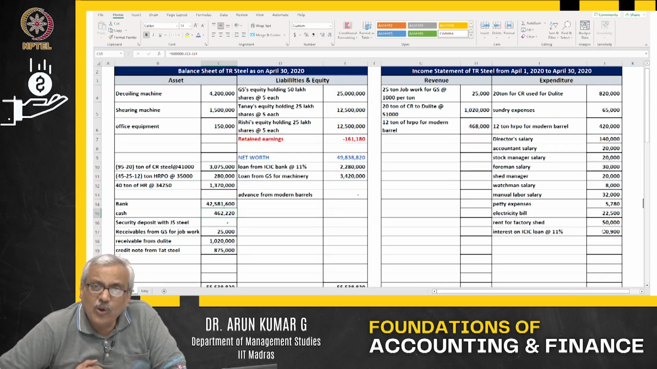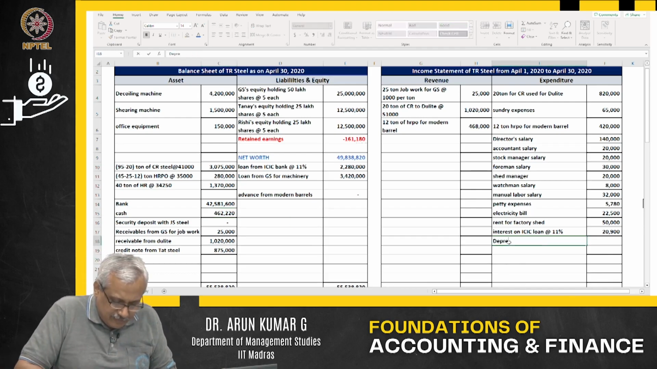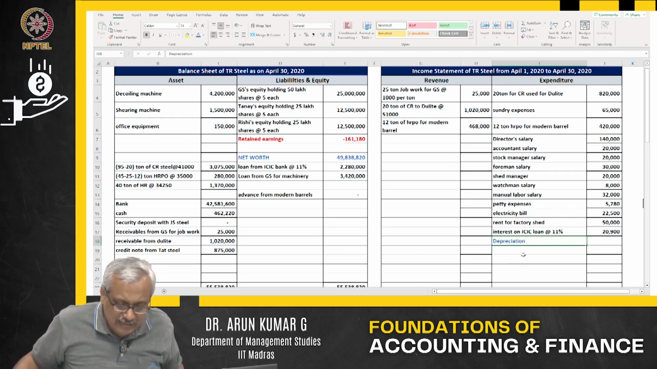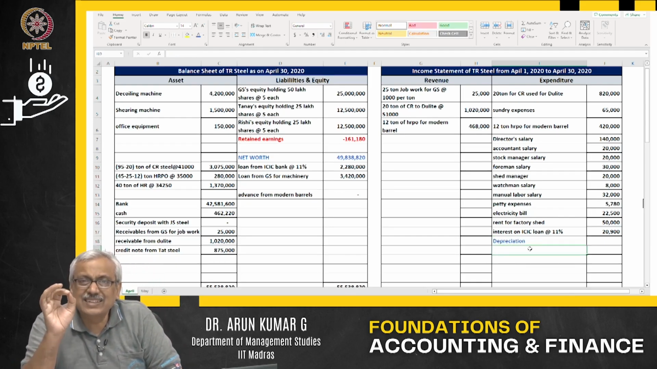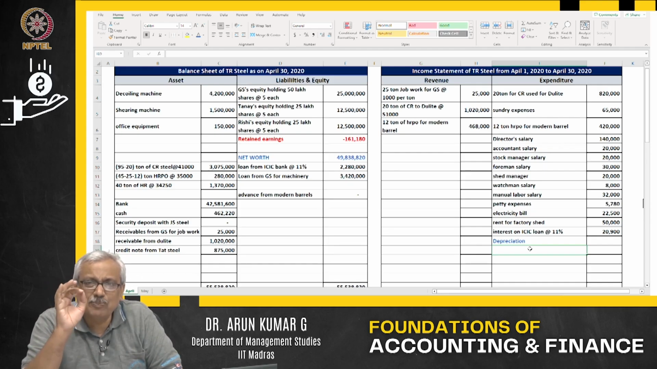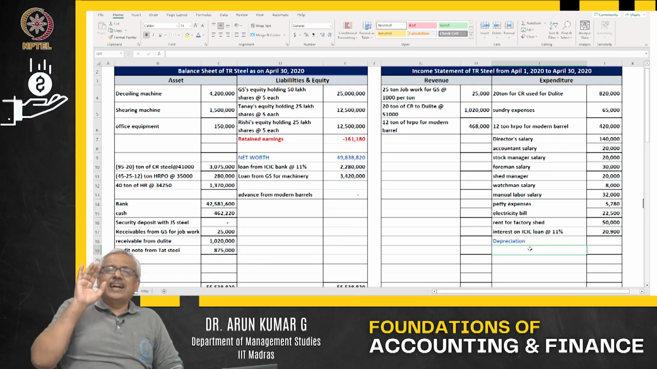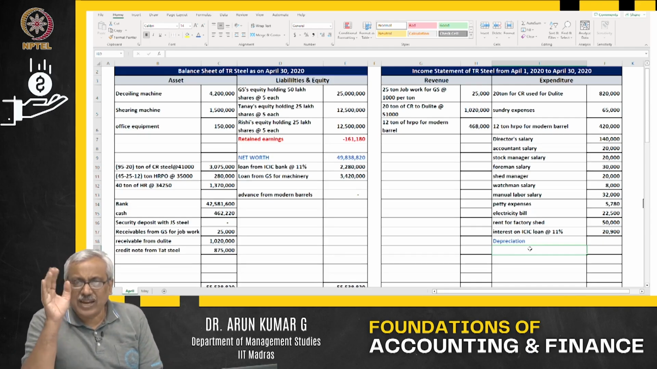Is that all? No, there is still some more left. There is something that is beautifully called depreciation. Now, what is this depreciation? Let us read this. Depreciation means reduction in the value of the asset due to usage and passage of time. I repeat, that is reduction in the value of the asset due to usage and passage of time.